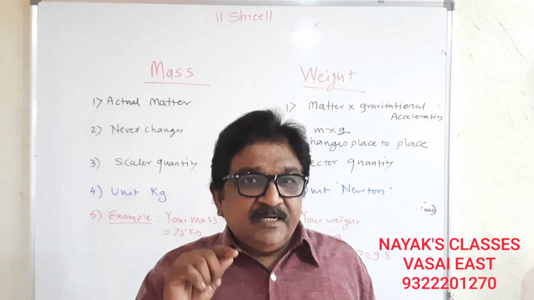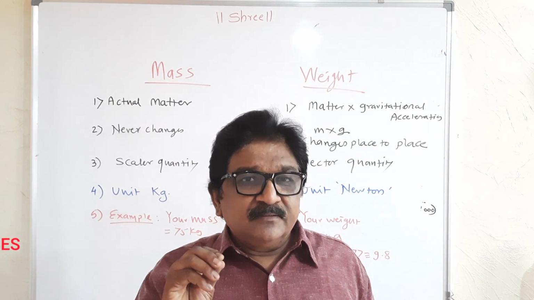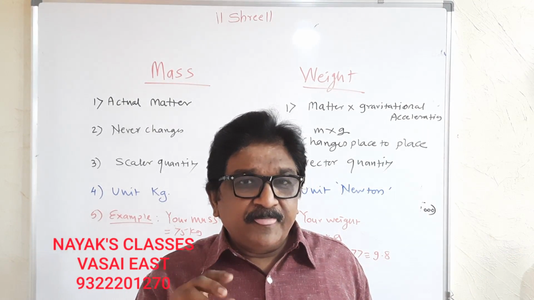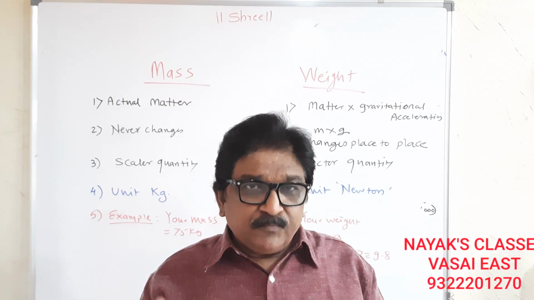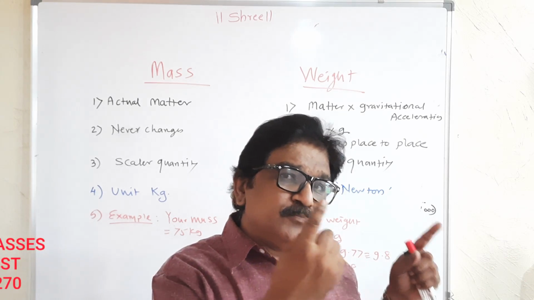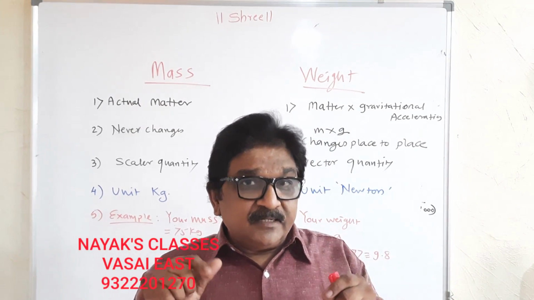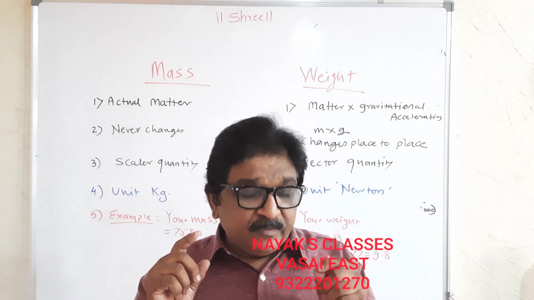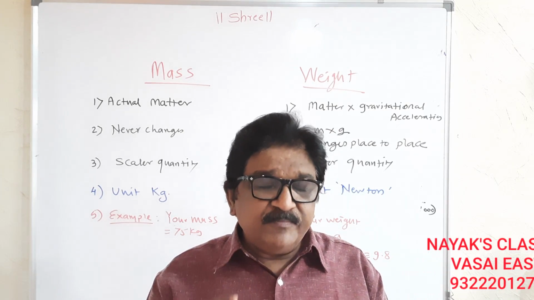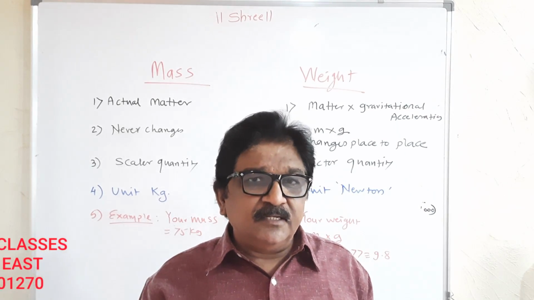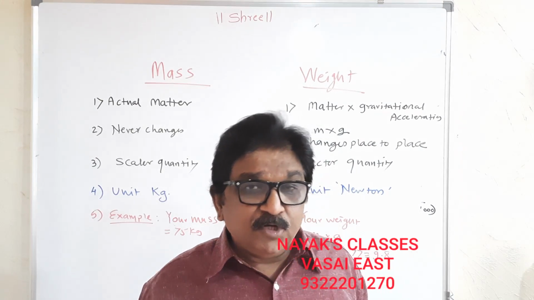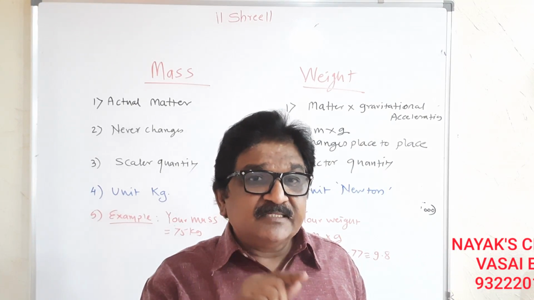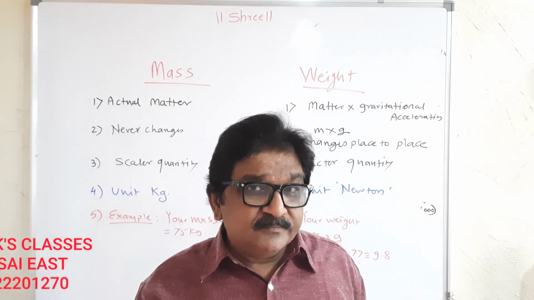I am repeating this sentence to make you understand better. If you take a 100 kg bag from earth and go to the moon, the sugar in the bag is the same 100 kg, but there the weight is 15 kg because the gravitational acceleration is changed.